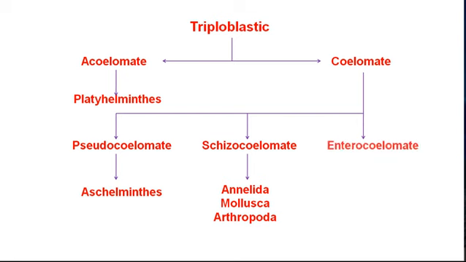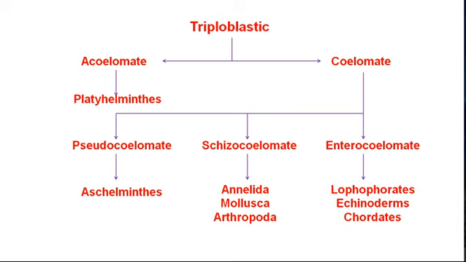The third one is enterocoelom. Its development is different from schizocoelom. It is typically found in Echinodermata and Chordata, as well as some lophophorates, that is Bryozoa, Brachiopoda and the Phoronida. These are three minor invertebrate phyla.